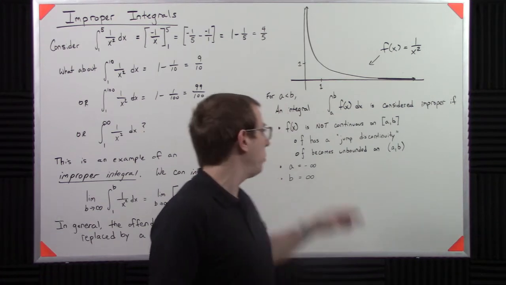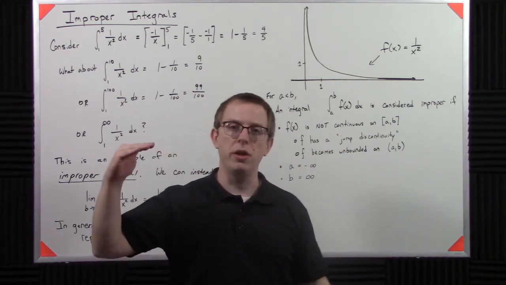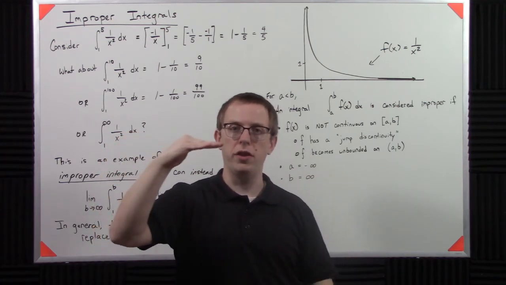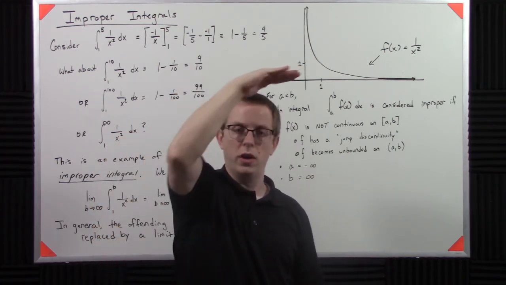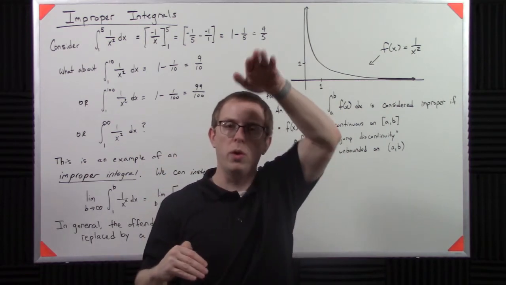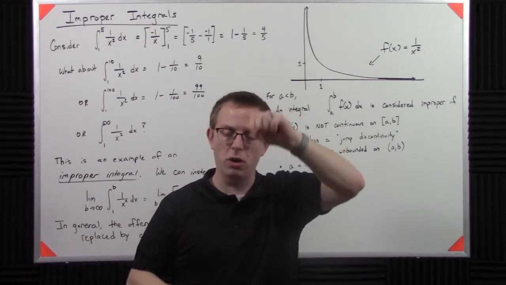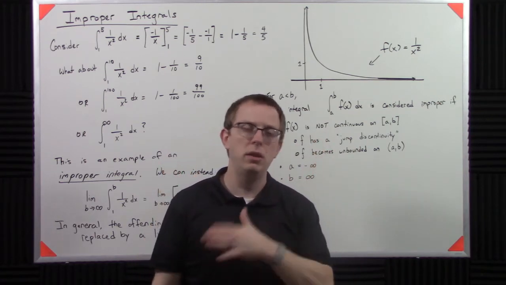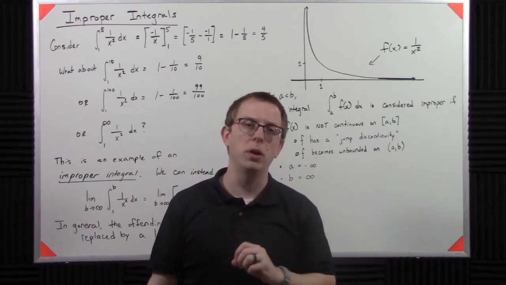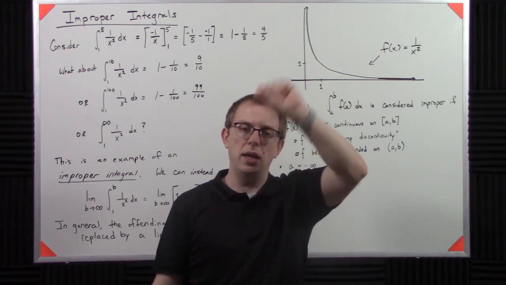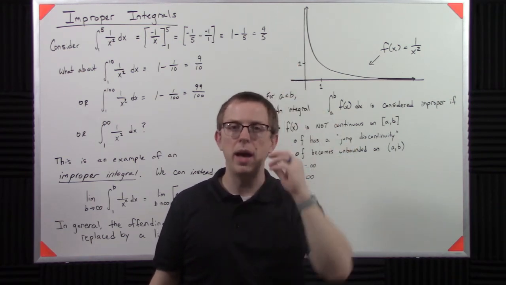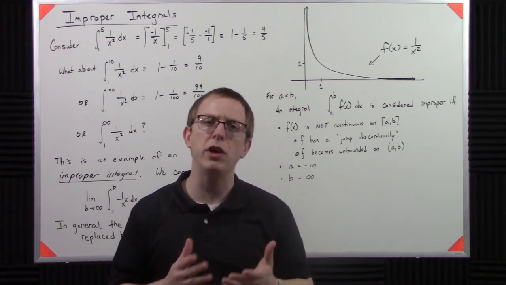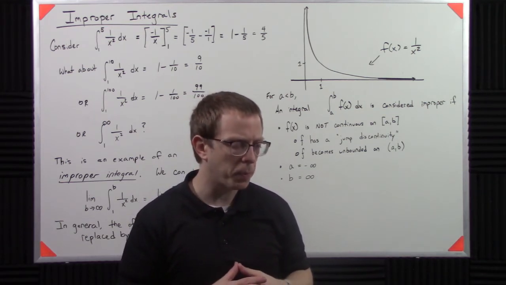So think about something with what's called a jump discontinuity. Think of a light switch function where it's just off and then on, off and on, right? So it goes from 0 to 1. Again, think like you're turning on a light switch, 0 to 1. If I wanted to integrate something that looks like that, that's improper, because it can't be discontinuous. So we have to break it up in a very specific way. So that's a very common improper integral.